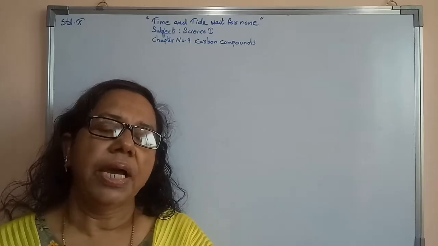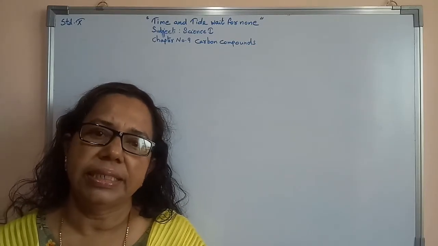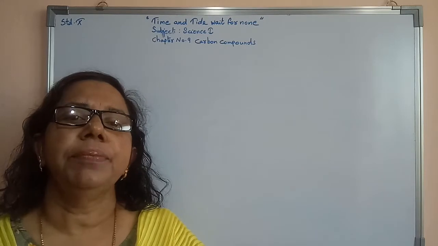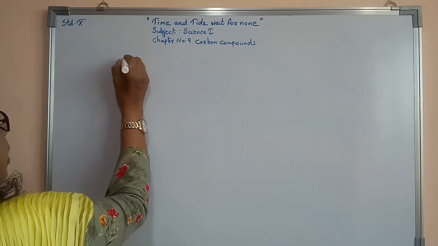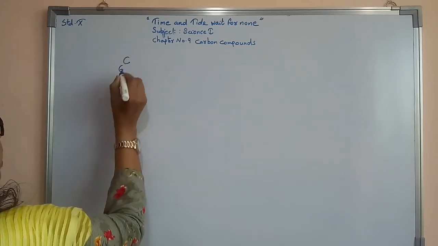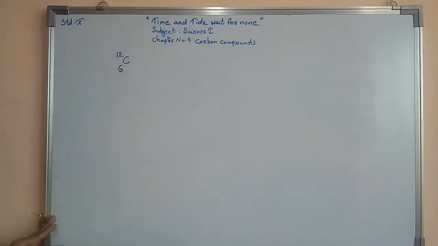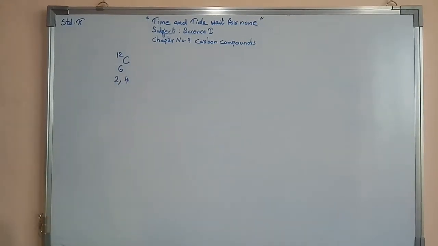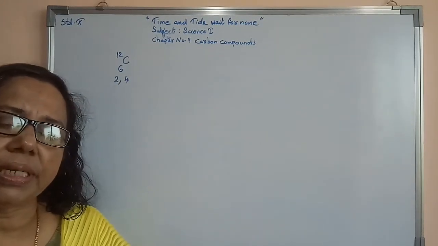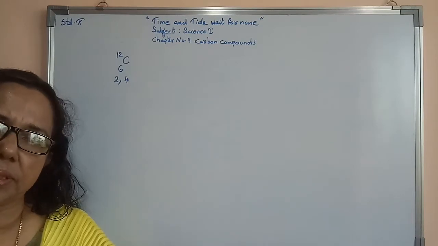The atomic number of carbon is 6 and its mass number is 12. Its electronic configuration is 2,4. Its outermost orbit has 4 electrons.